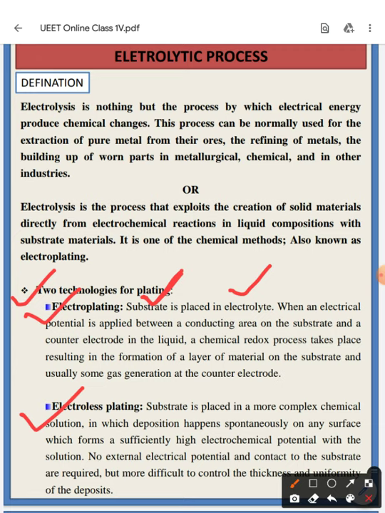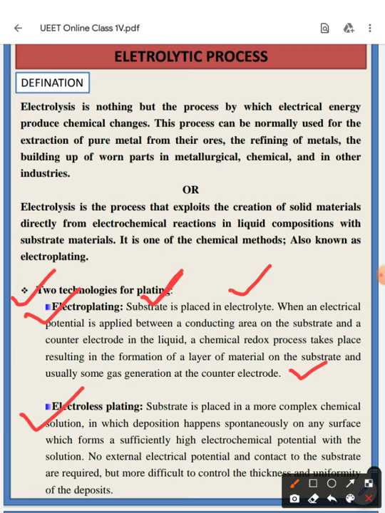When an electrical potential is applied between the conducting area on the substrate and a counter electrode in the liquid, a chemical redox process takes place, resulting in the formation of a layer of material on the substrate and usually some gas generation at the counter electrode.